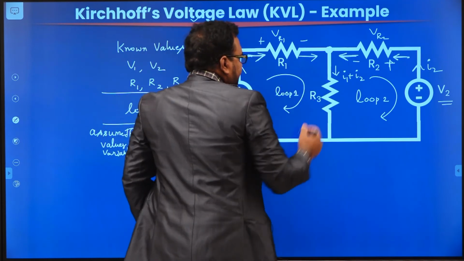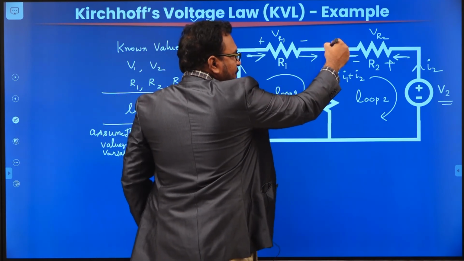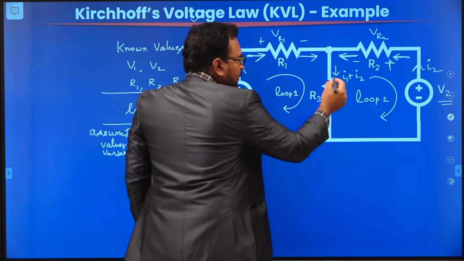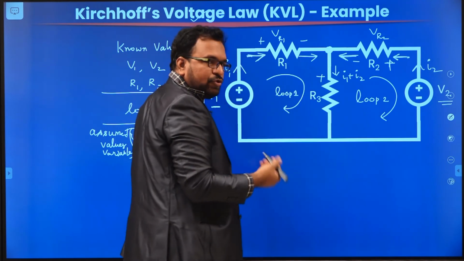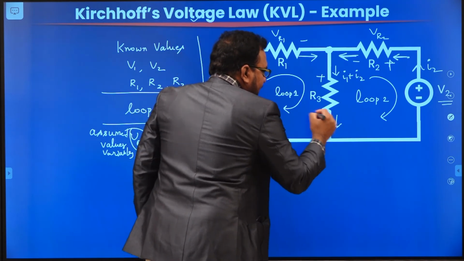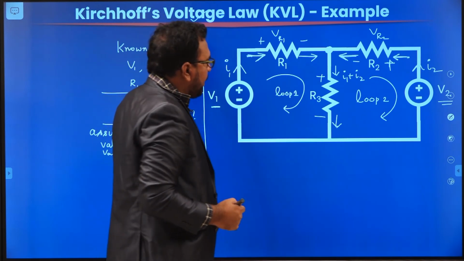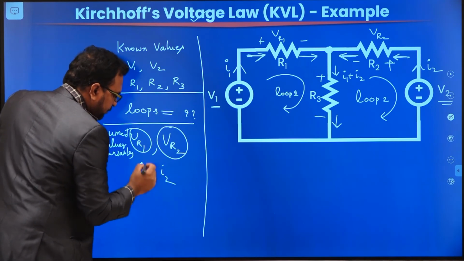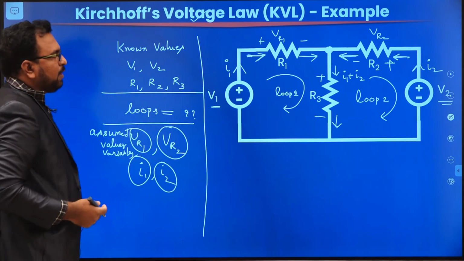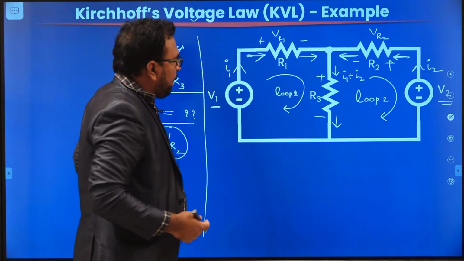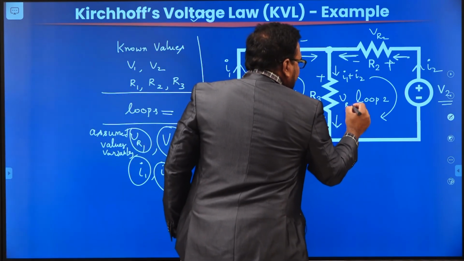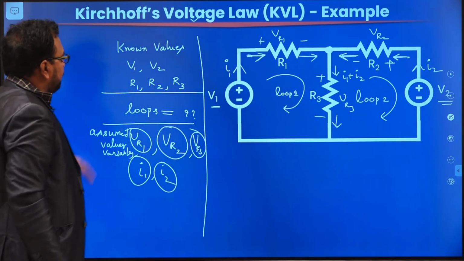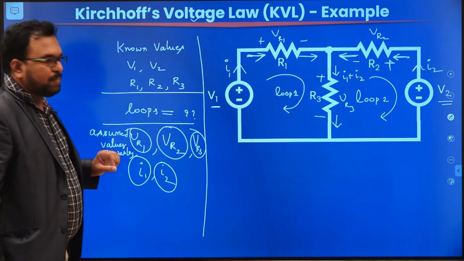Since the current I1 plus I2 is leaving from this node, it is entering into the resistor. So the current entering terminal will always be assigned positive polarity, and the leaving terminal will always be assigned negative polarity. So I1 and I2 are also assumed values only. We have assumed that a current I1 is coming from the source, and assume that the voltage across R3 is VR3. So these are the given values and these are the assumed values.